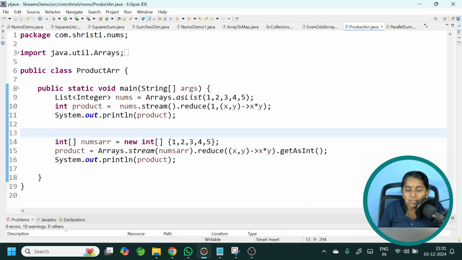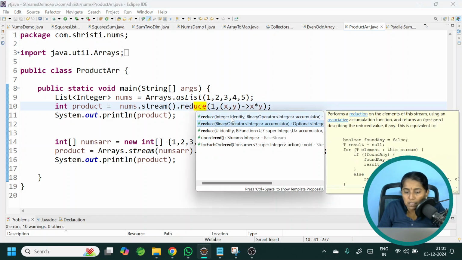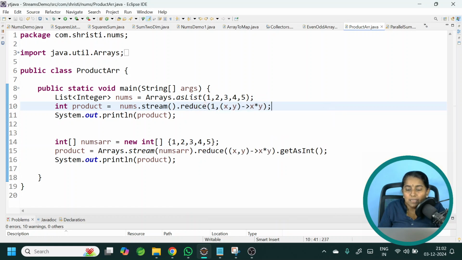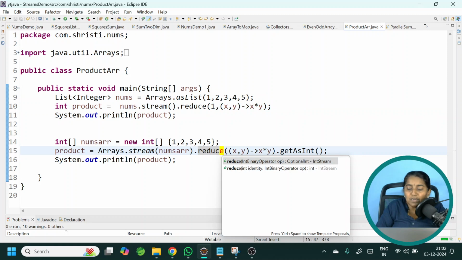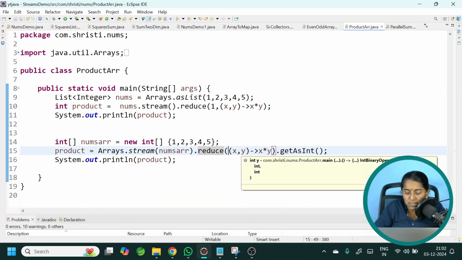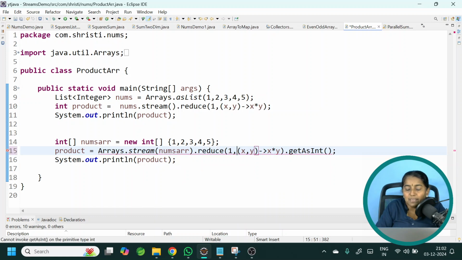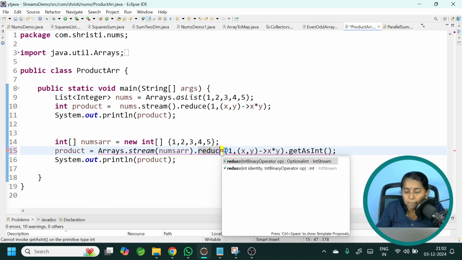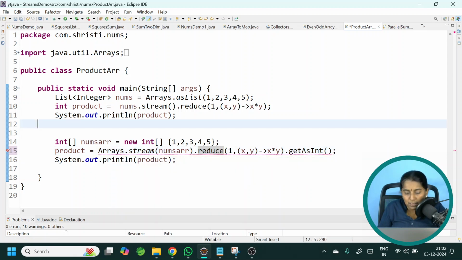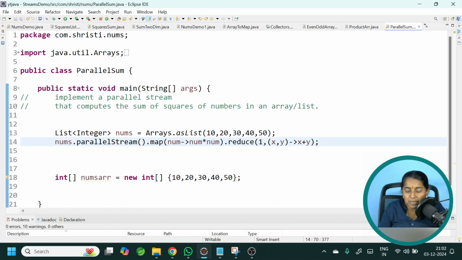Here we are using the second overloaded method of reduce. It is having the default value as 1. So I can get it as an integer value directly. In this case, I am using the first method, int binary operator. So obviously it will return an optional int. If I don't want to have it as an optional int, I want to get the int value directly, then I can give a default value. See? Now the return type will become int. Can you see this? Okay. Let me not modify this program. We'll go back here. I hope this part is clear.